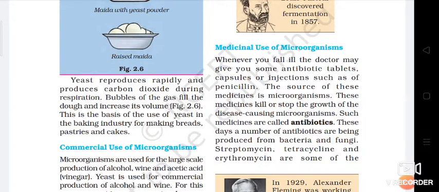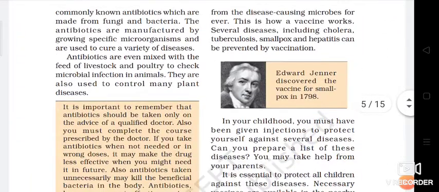Then medicinal use of microorganisms. Okay, with the help of some microorganisms we are making antibiotics, which are given to the patient when he or she is suffering from some kind of disease. But suppose you have a normal cough and cold and you are taking heavy dose antibiotics. Okay, that is not at all advisable, because when you have a serious cough and cold, that time those antibiotics will not help you. Okay, so that also I have discussed.